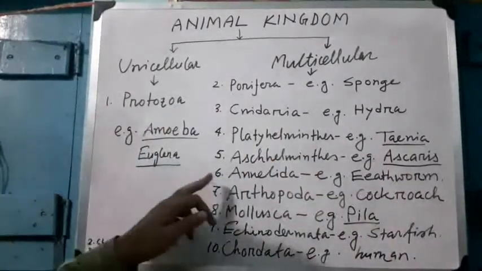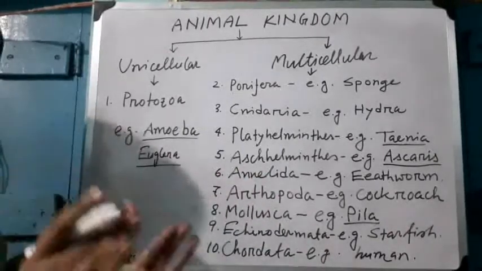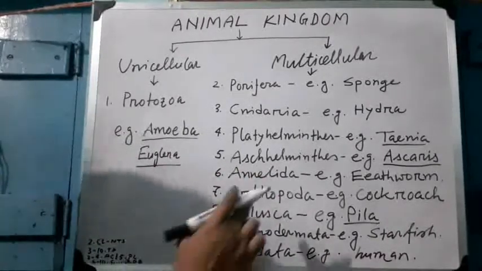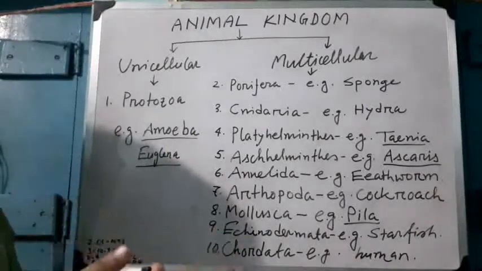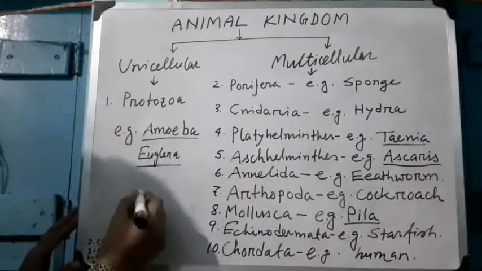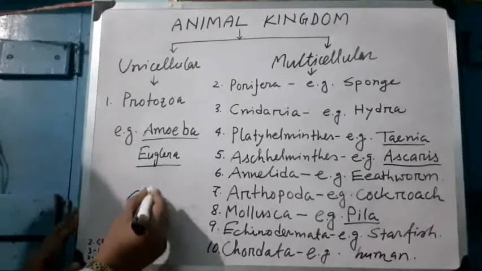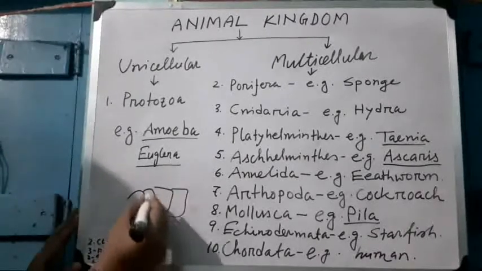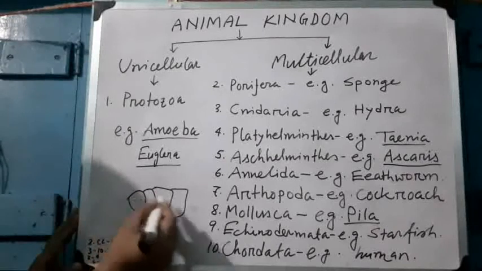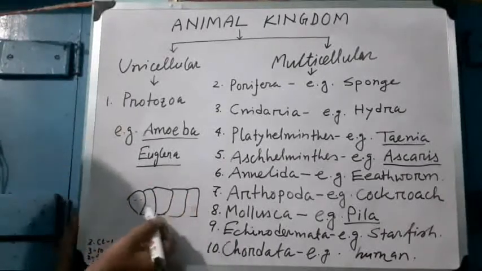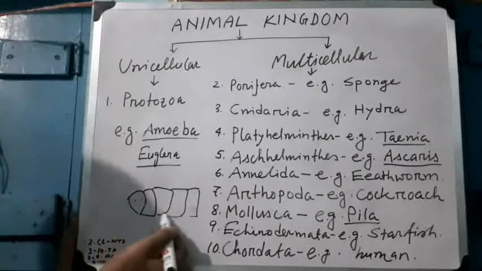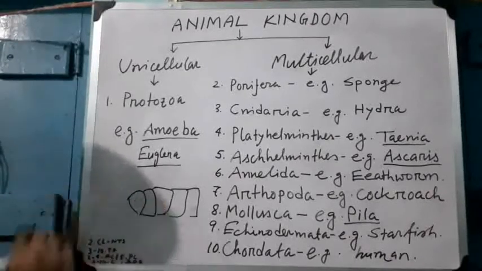Come to Annelida. Here the animal body is made up of a series of ring-like structures. The animal body is formed of a series of ring-like structures, and this is called metamerism. Okay?